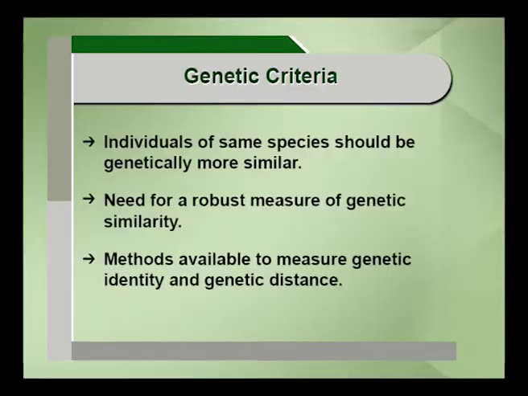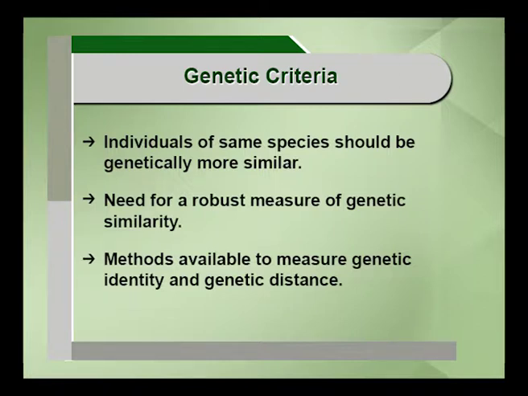Next is the genetic criteria. Genetic criteria is a very, very important criteria. To start with, I was talking about reproductive isolation, so let me explain this. Individuals of the same species should be genetically more similar. Individuals of the same species should be similar in nature.